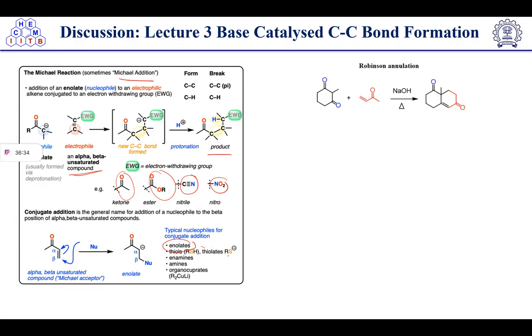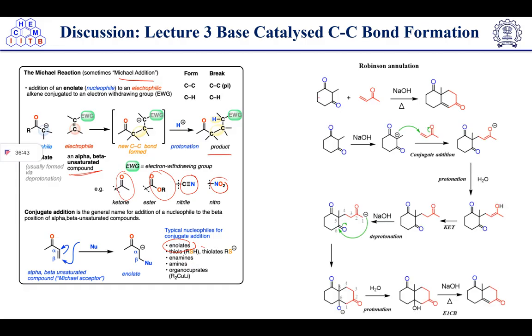So enolate formation is involved. Thiol, thiolate are also there. Enamine formation will be there. Amines. These are nucleophiles, organocuprates. So here we will discuss, we have here a diketone moiety.